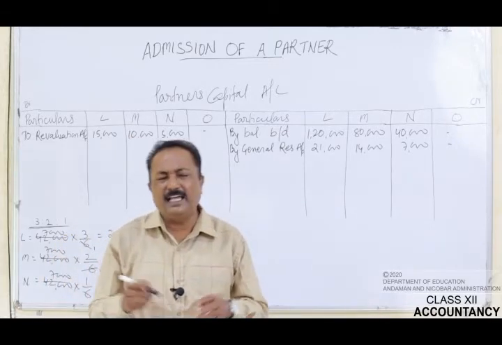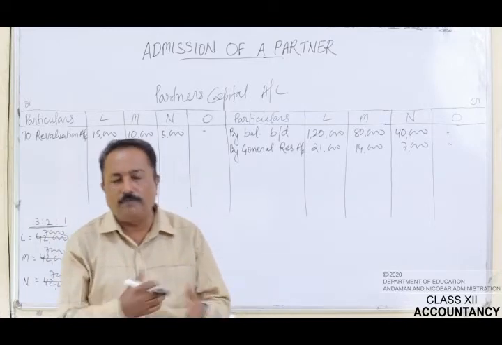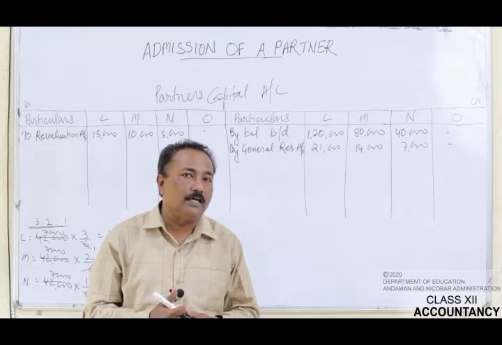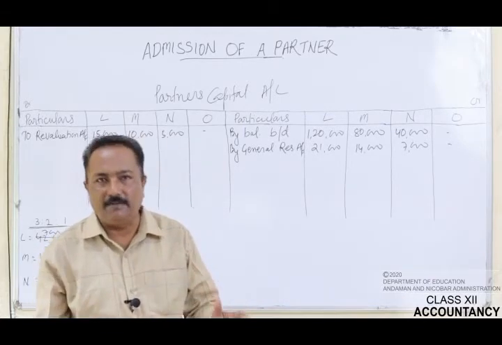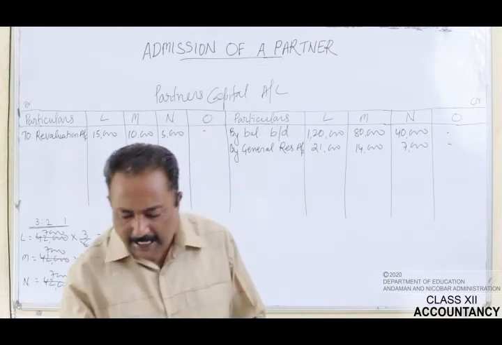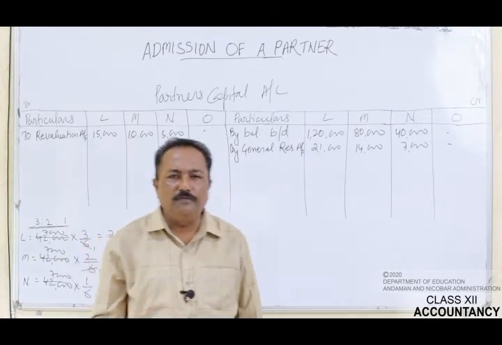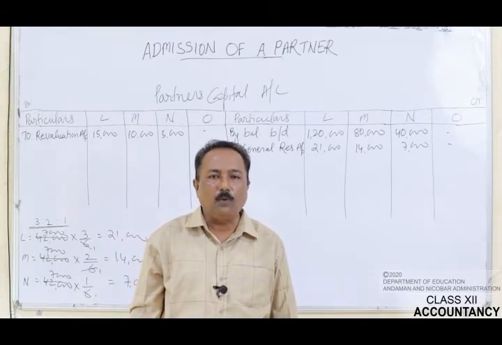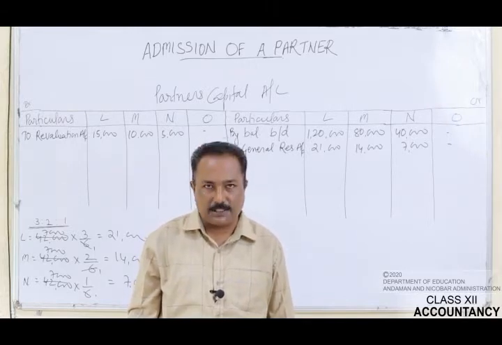Let's see if there is any old goodwill given. If there is any such old goodwill given, what we will have to do is we will have to write off such old goodwill. But here in this question, no such old goodwill is given. Now let's pass on to the additional information. Let's see point number 2. Goodwill of the firm was valued at rupees 1,80,000 and O brought his share of goodwill premium in cash.